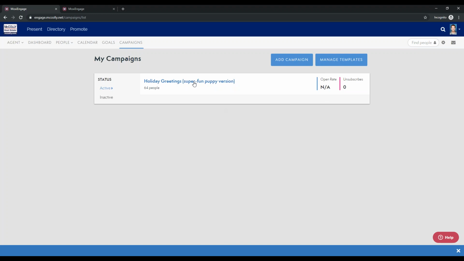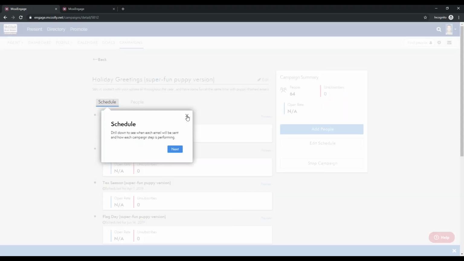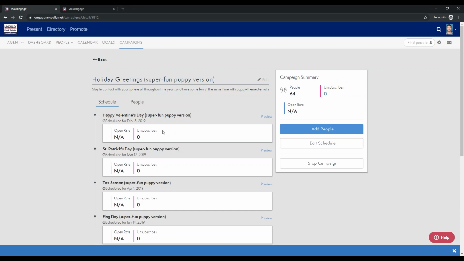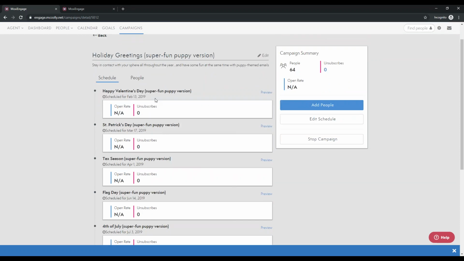But what a campaign is at its simplest form is just a drip email that's going to be sent out based on a trigger. And those triggers can be date-based, so you can choose to set it off of a given date. That would be like this holiday greetings one. If I click into it, you can see there's a given date for each of these different emails that are going out. We have the Valentine's Day one going out on February 13th, March 17th. So these are going to be a date-based trigger.